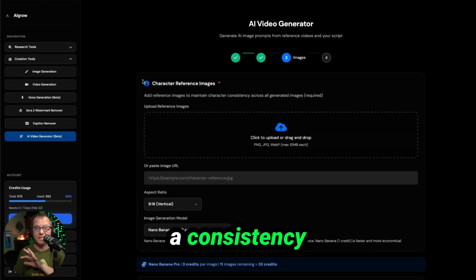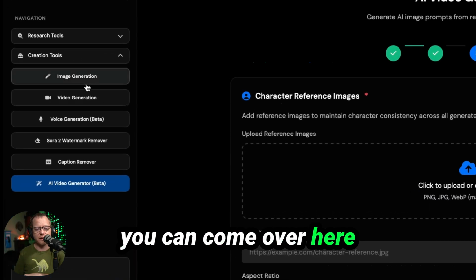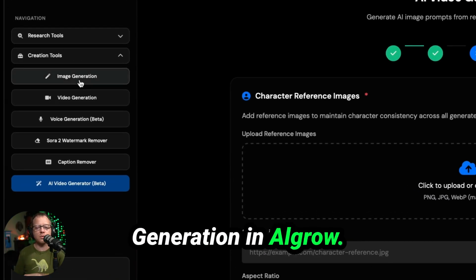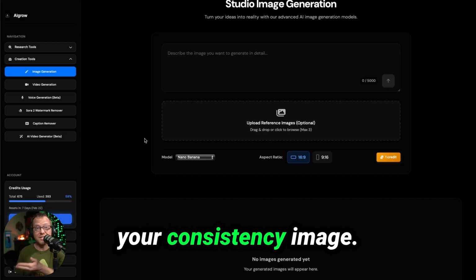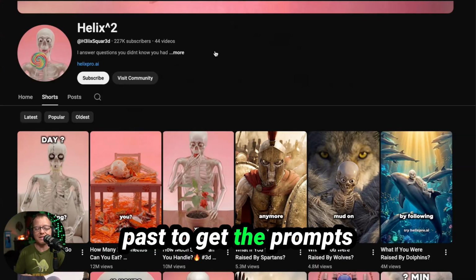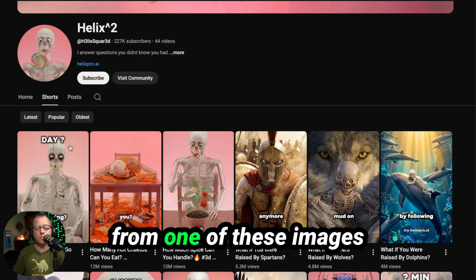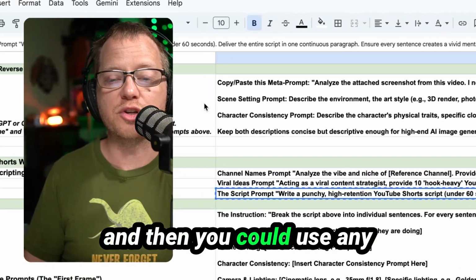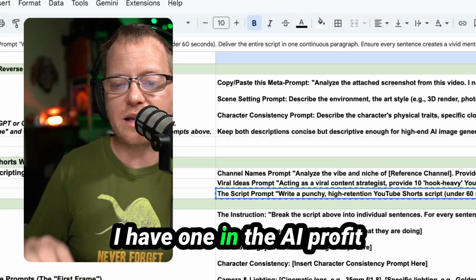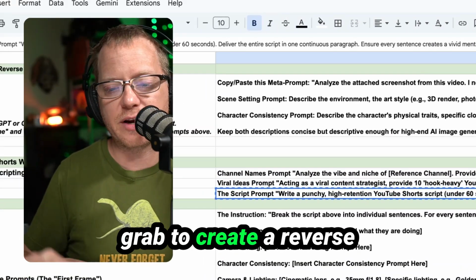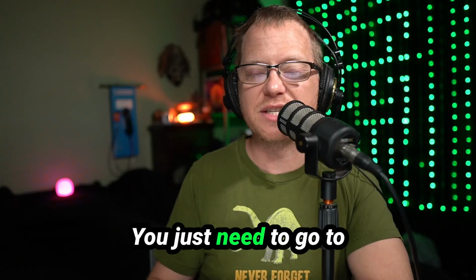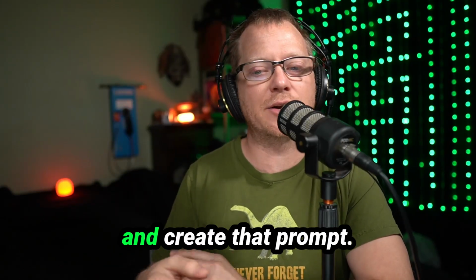If you do not have a consistency character prompt yet, you can come over here to where it says image generation in Algrow and have it generate your consistency image. What I've done in the past to get the prompts is I take a screenshot from one of these images, and then you could use any kind of reverse prompt. I have one in the AI project checklist that you can grab to create a reverse prompt for the character. You just need to go to ChatGPT or Gemini and create that prompt.